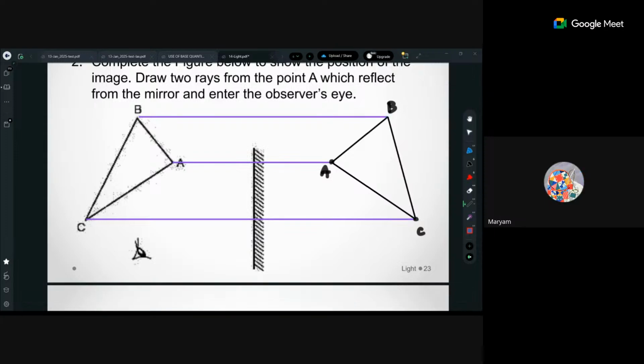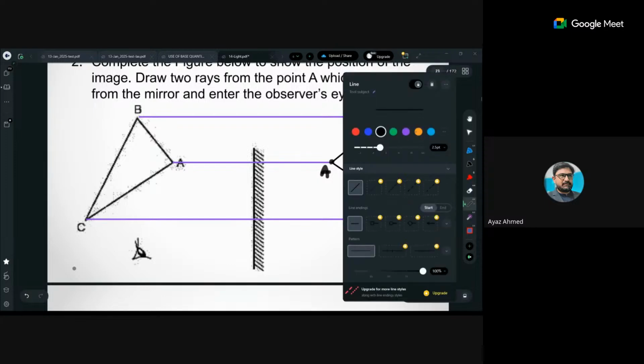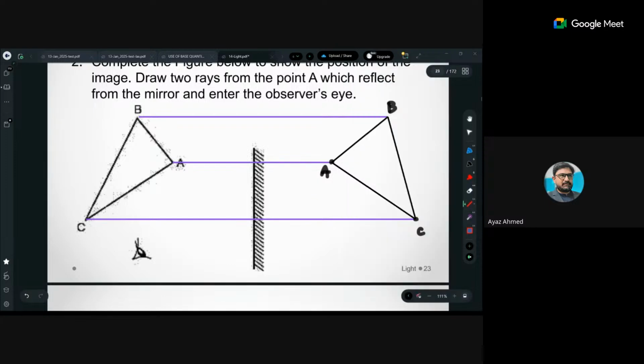Is this connected to the observer's eye also or no? नहीं, यहाँ नहीं, जरूरत नहीं है. Observer eyes के लिए you can draw it in this way. तुमने क्वेश्चन किया तो मैं तुम्हें बना के देता हूँ.